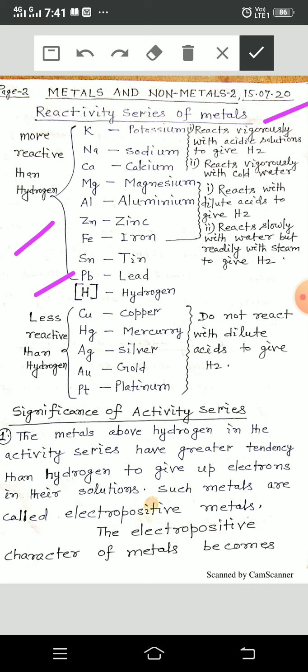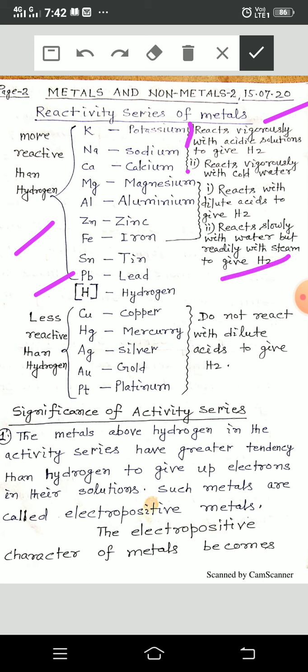The second point: they react vigorously with cold water also, which are above hydrogen, up to calcium, meaning only potassium, sodium and calcium. See this zigzag line: up to calcium, they react vigorously with cold water. The metals below calcium and above hydrogen react with dilute acids to give hydrogen and react slowly with water but readily with steam to give hydrogen gas.